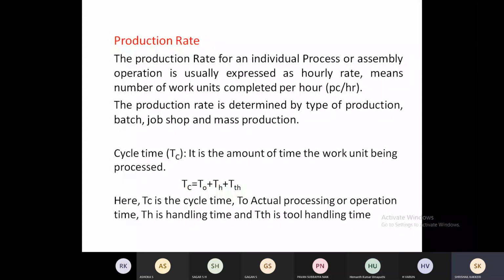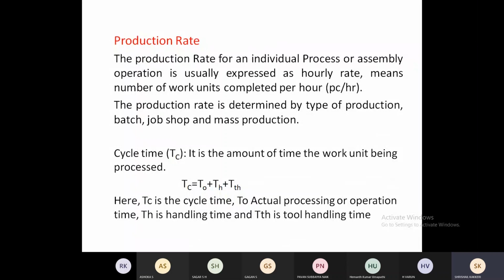The production rate will be expressed in terms of hours. How many quantities we are going to get per hour, that will be the production rate. And this production rate will be different for job shop production, mass production, and batch production.